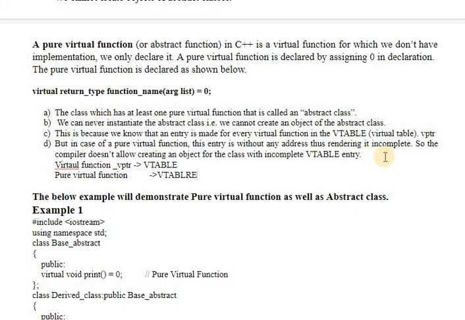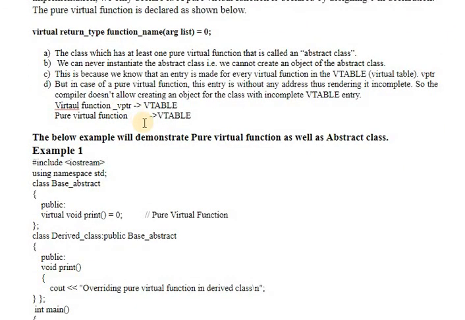The vptr is absent here, that's why the v table will be empty, and we cannot create an object of the class which has this particular pure virtual function.